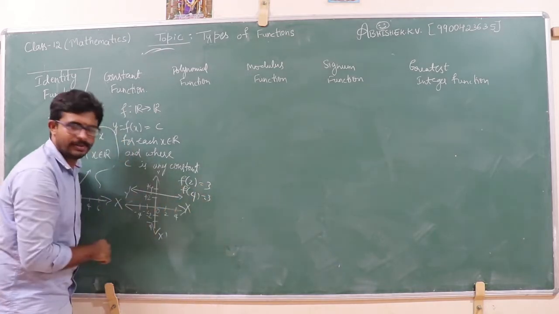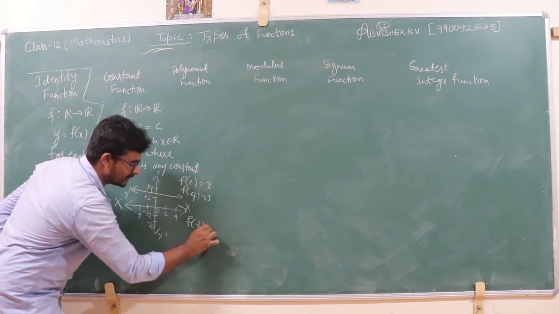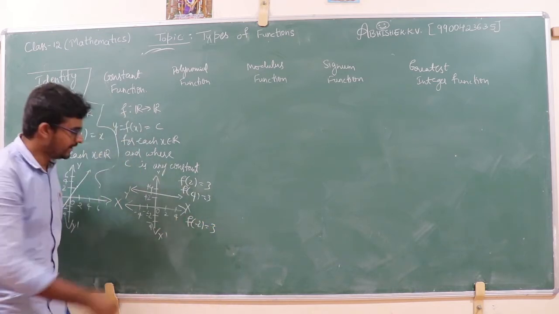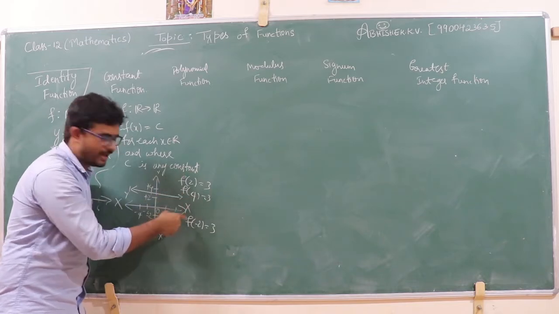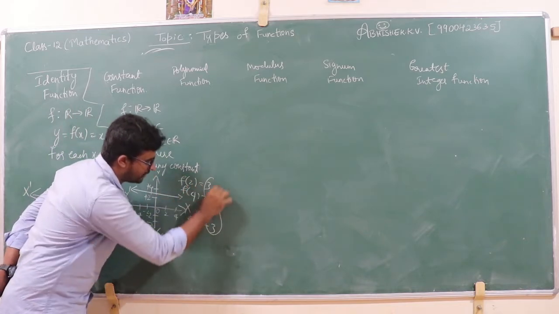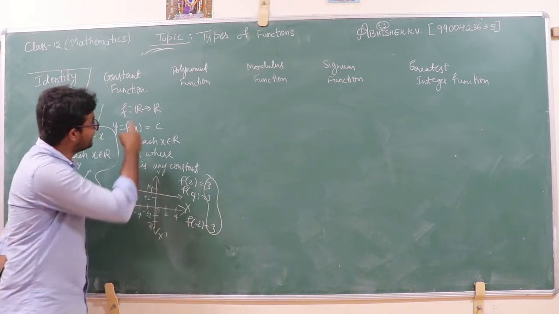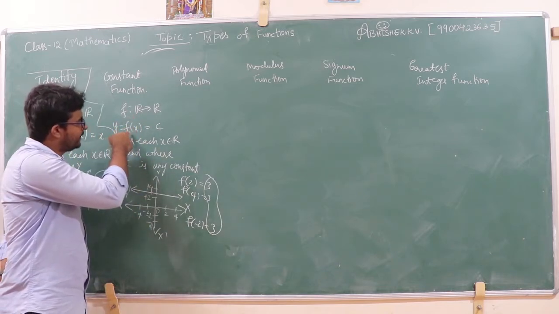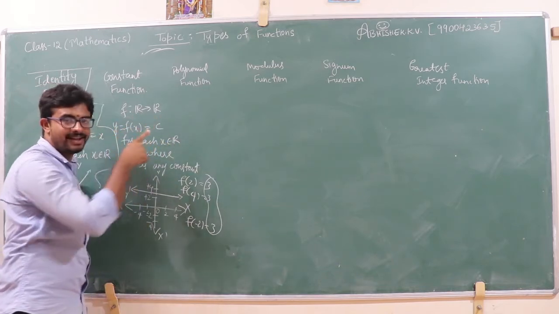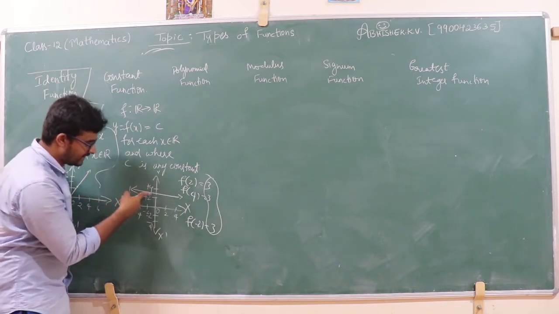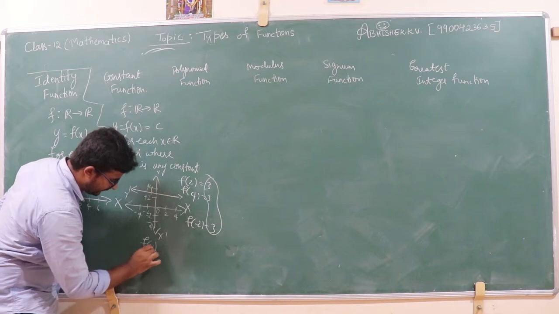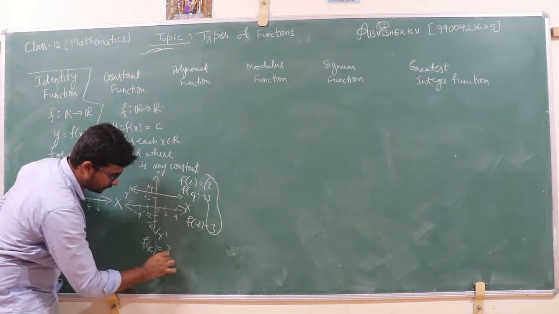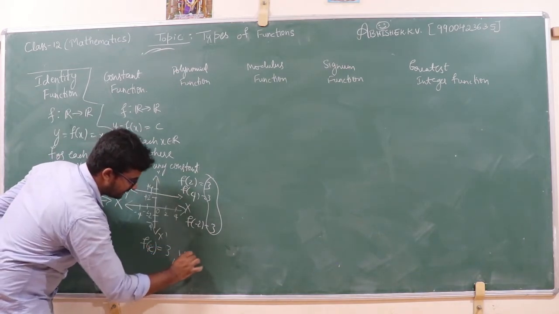This is 3 only. What is f of minus 2? This is equal to 3 only. For any values of x, we will get the constant 3. So this can be defined as f of x is equal to c, where c is the fixed constant. Here c is equal to 3, so f of x is equal to 3 for all x belongs to the set of real numbers.